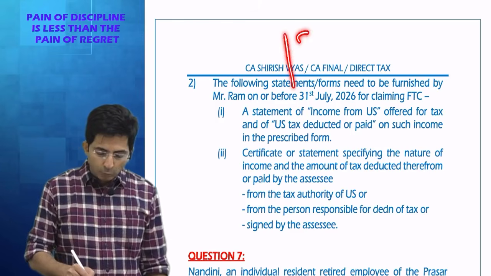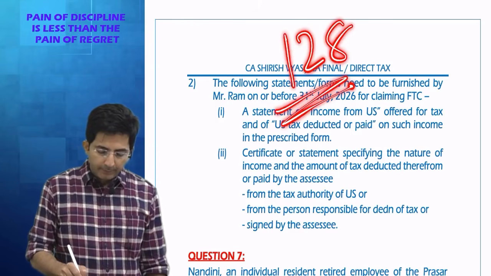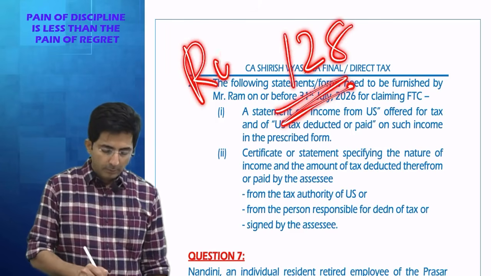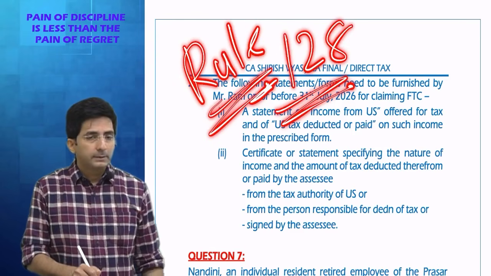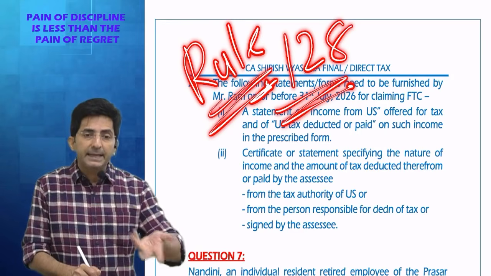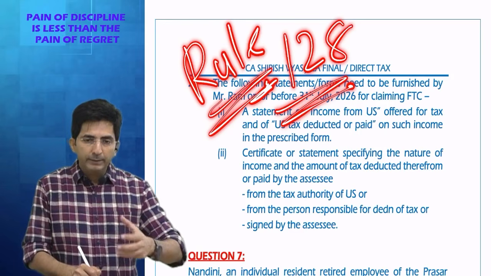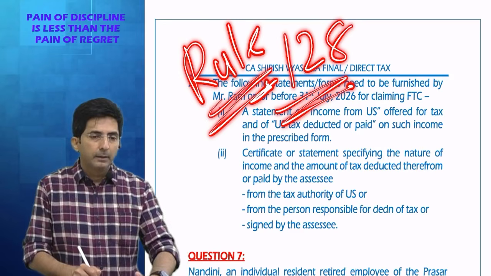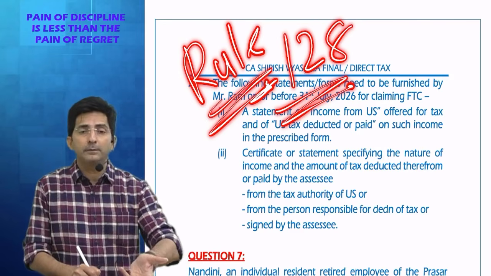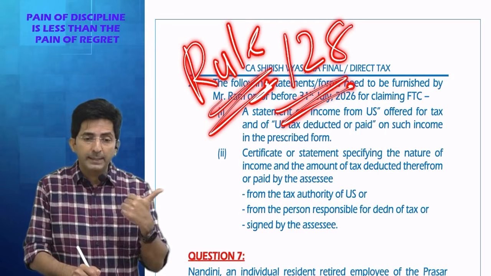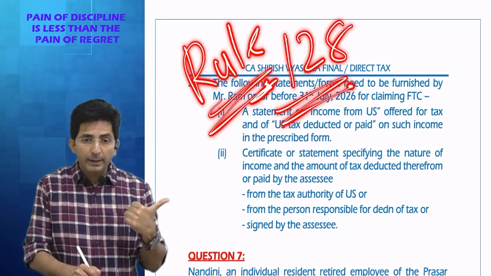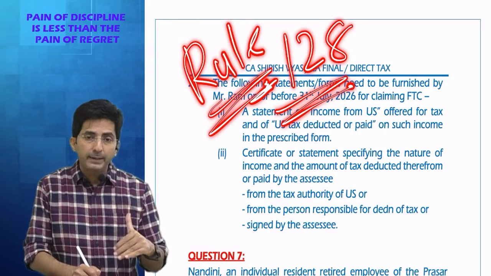And by the way, this rule is given in rule 128 of Income Tax Rules 1962. See, relief giving sections are 90 and 91. But the procedure to be followed is given in rule 128 of Income Tax Rules 1962. So in exam you can write as per rule 128.